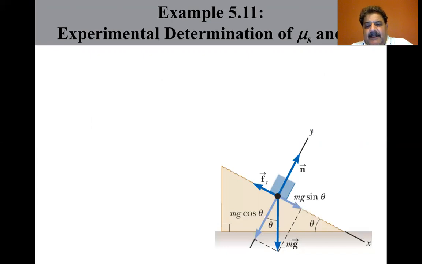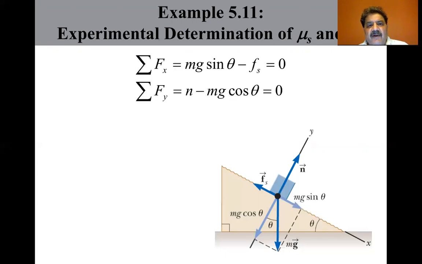Now let's analyze this as follows. The diagram shows the forces on the block: the gravitational force mg, the normal force n, and the force of static friction f sub s. We choose x to be parallel to the plane and y perpendicular to it. From the particle in equilibrium model, we apply the sum of the forces equals 0 to the block in both the x and y directions.